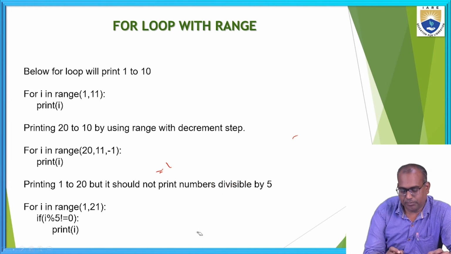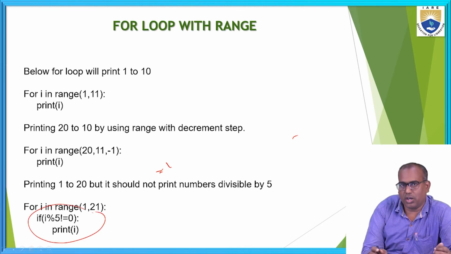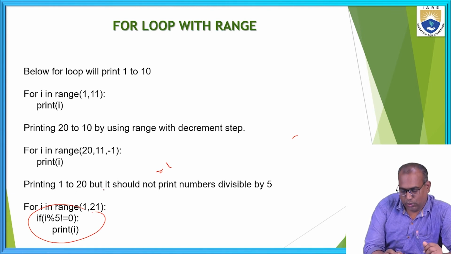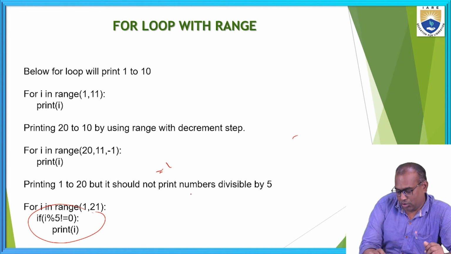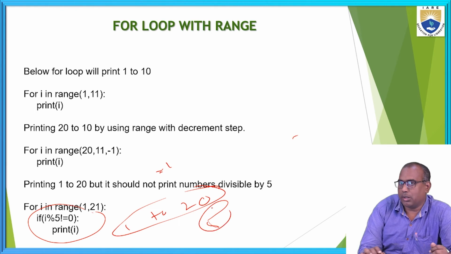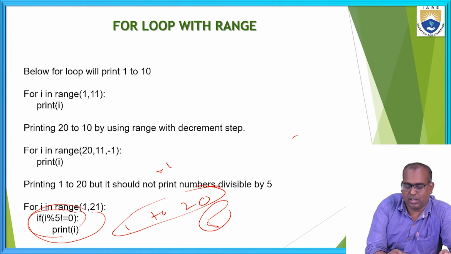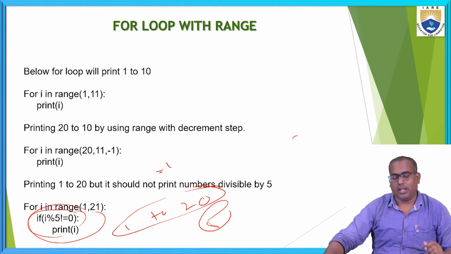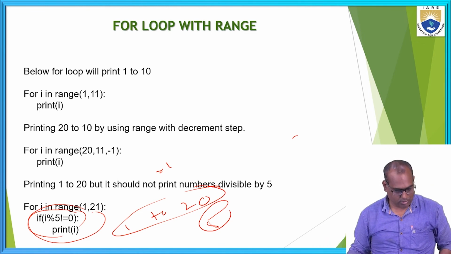And next, inside the for loop I am using one if condition. If you want, you can use the if condition. I want to print the 1 to 20 numbers, but the number should not be divisible by 5. I want those numbers. In that case, I can use the if condition. Let's see this example.